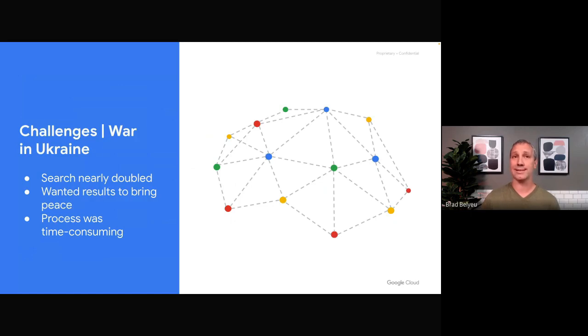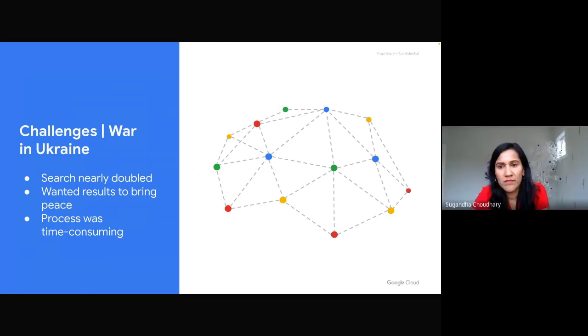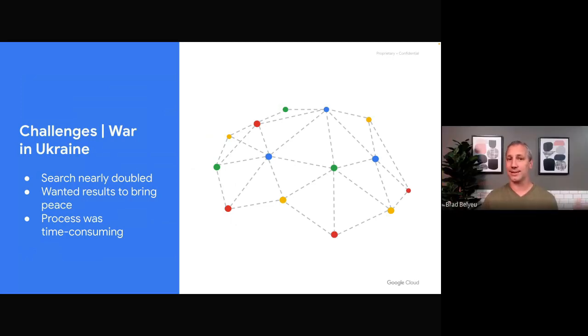For one example, the term war in both Ukrainian and Russian was trending. And we were returning verses like, this king went to war, that king, like that. While it's historically and technically accurate, it didn't further our mission or our goal of what we wanted to provide to our users, right?